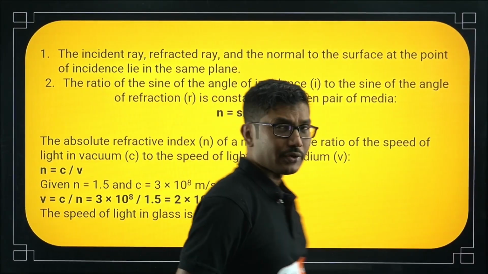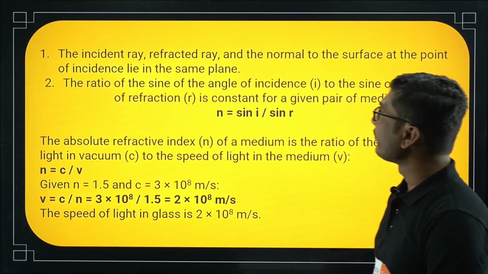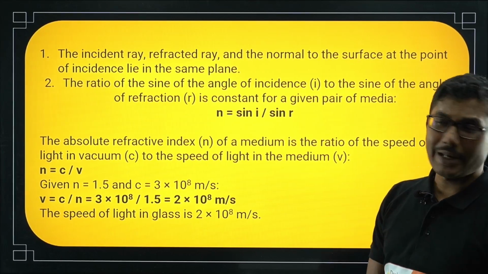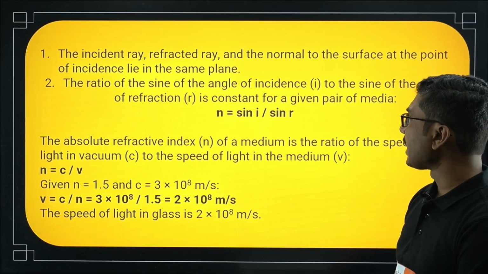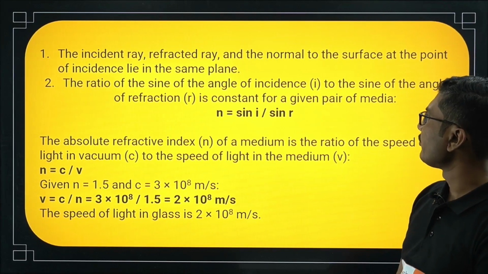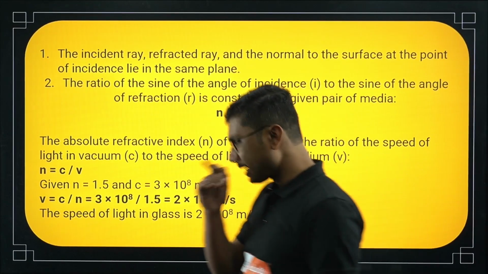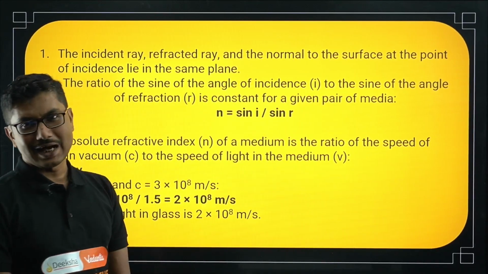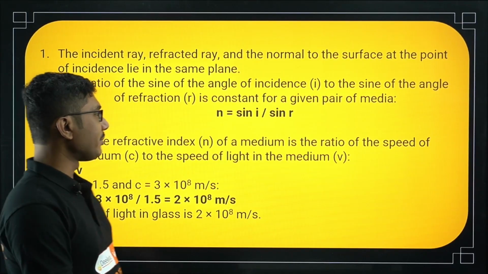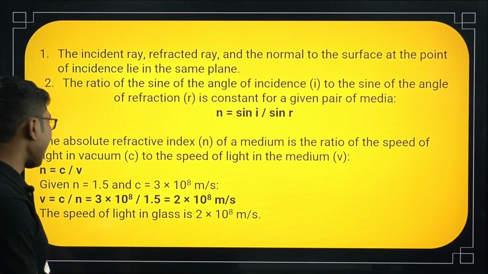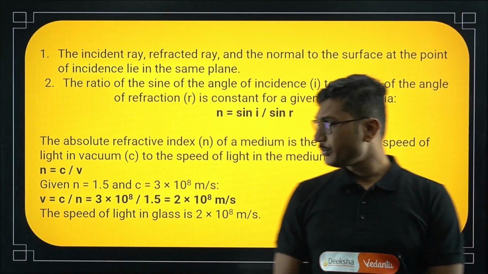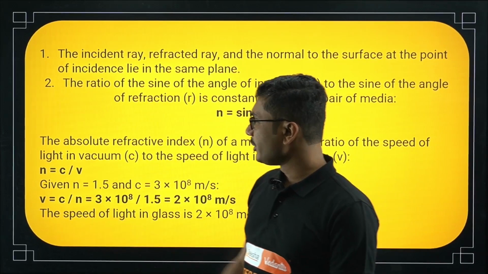Let's see the answer. First, the incident ray, the refracted ray, and the normal on the surface at the point of incidence lie in the same plane. Second, the ratio of the sine of the angle of incidence i to the sine of the angle of refraction r is constant for a given pair of media, that is n equals sin i by sin r. This is the refractive index. Now the absolute refractive index n of a medium is the ratio of the speed of light in vacuum, that is c, to the speed of light in the medium.